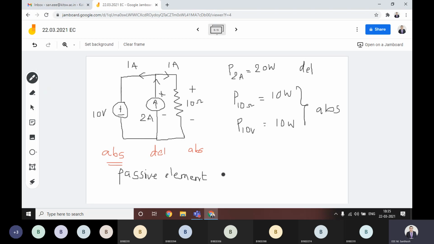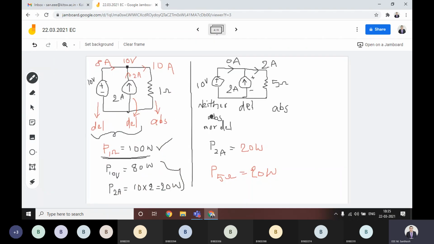They'll give you 3 options: in the absorbing case, what answer you will get, in the neither absorbing nor delivering case, what power you will get, and in the delivering case, what power you will get. Each and every case, the value will be there in the options. No need to worry here.